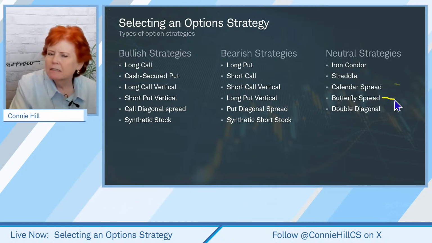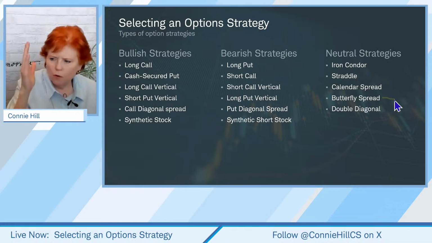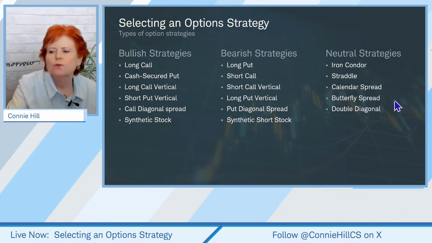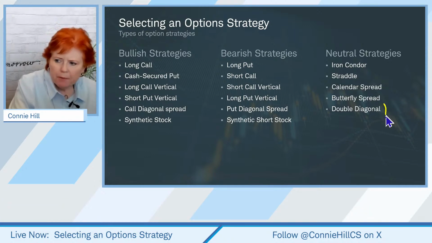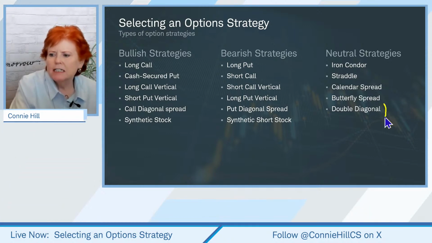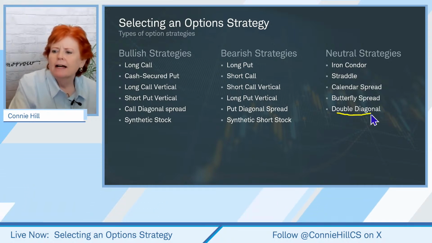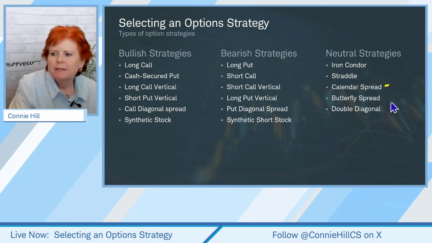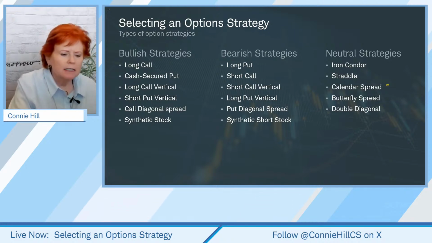Butterfly spread is quite a low probability trade, and you kind of have to nail where those strikes are that you sold in the middle of the butterfly in order to start seeing some profitability there. Double diagonal could be a possibility, and as we start getting into earnings season, we may look at this a little bit more. Okay, today we're going to look at a lot of calendar spreads, particularly put calendars. Let's take a look at our first stock that we're going to examine here.